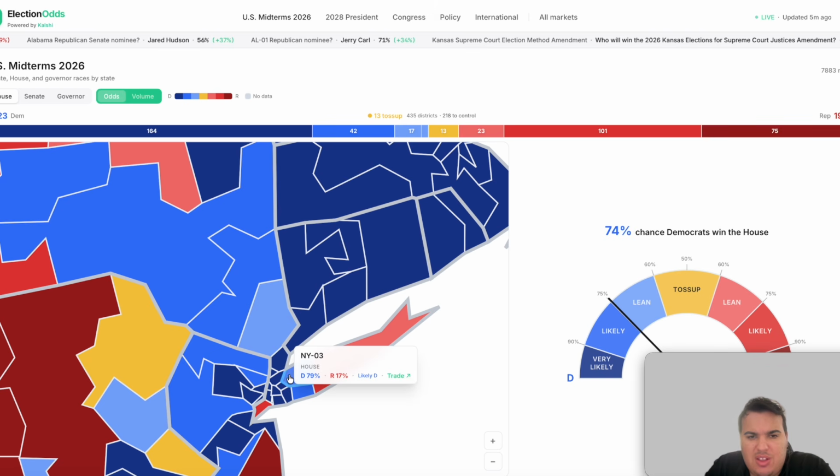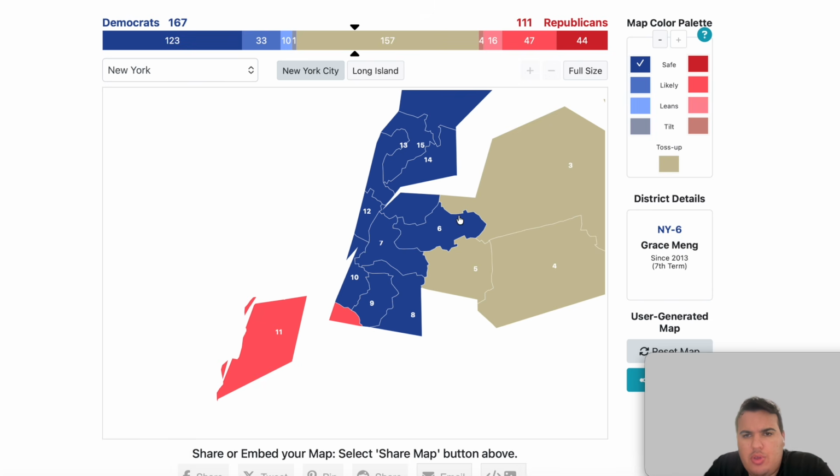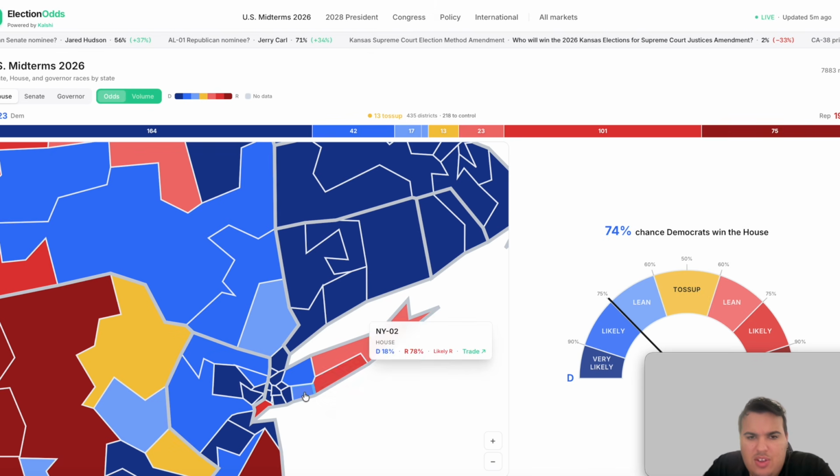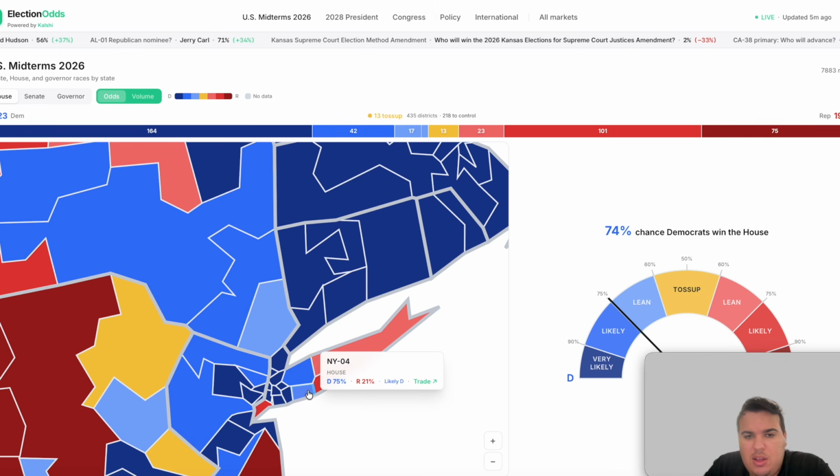The 5th district and the 3rd district are both considered likely. So the 5th and the 3rd are likely like that. Now, as we get into Long Island, the 4th district with Laura Gillen, the 2nd district, and the 1st district, and these are going to be likely D in the 4th, safe R, or likely R, and lean R.